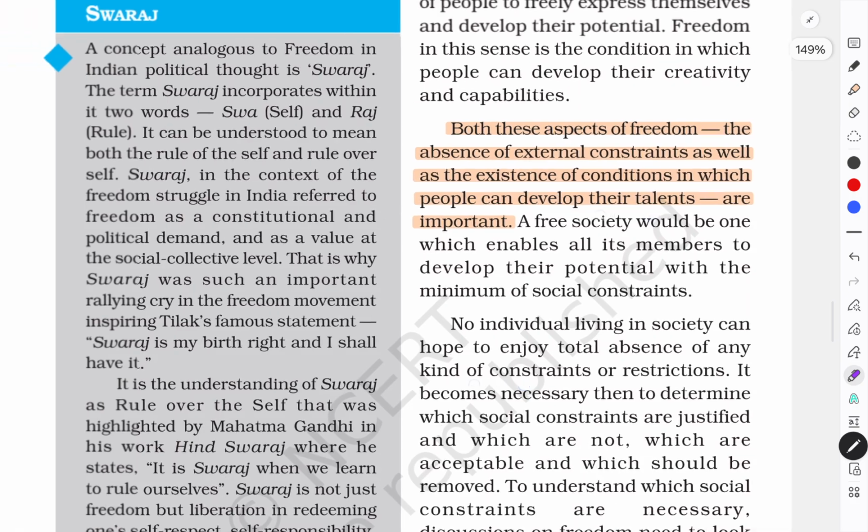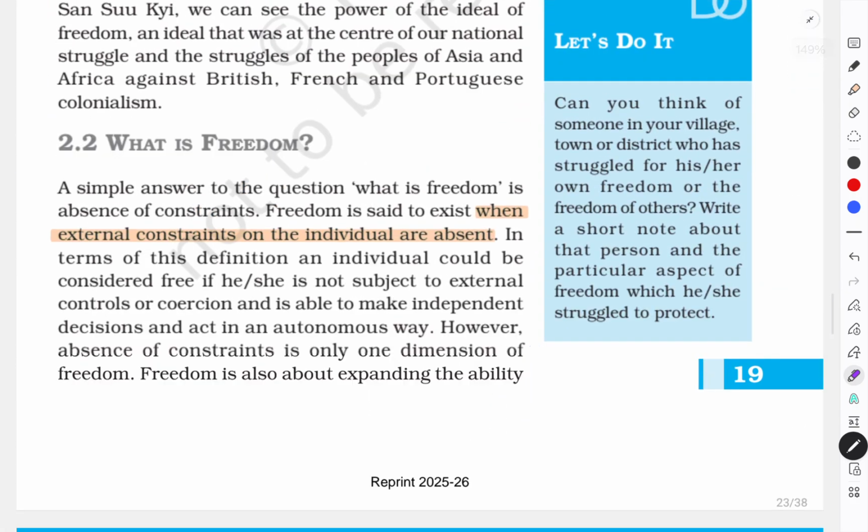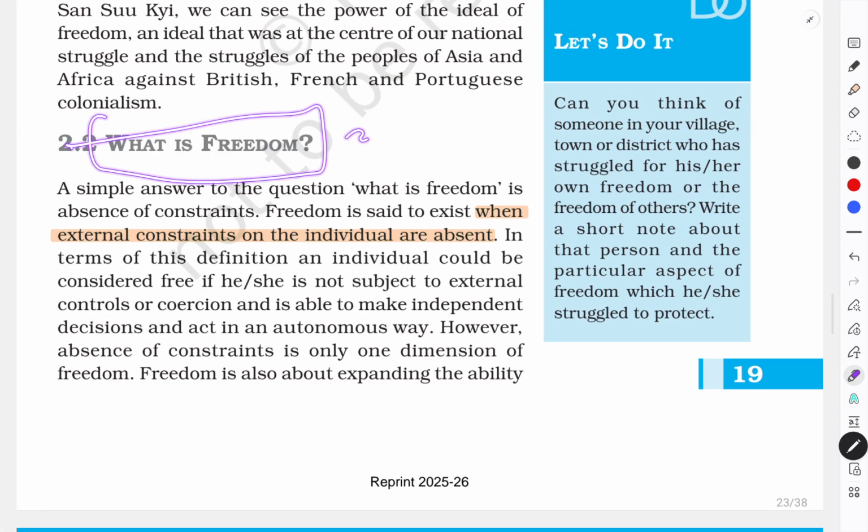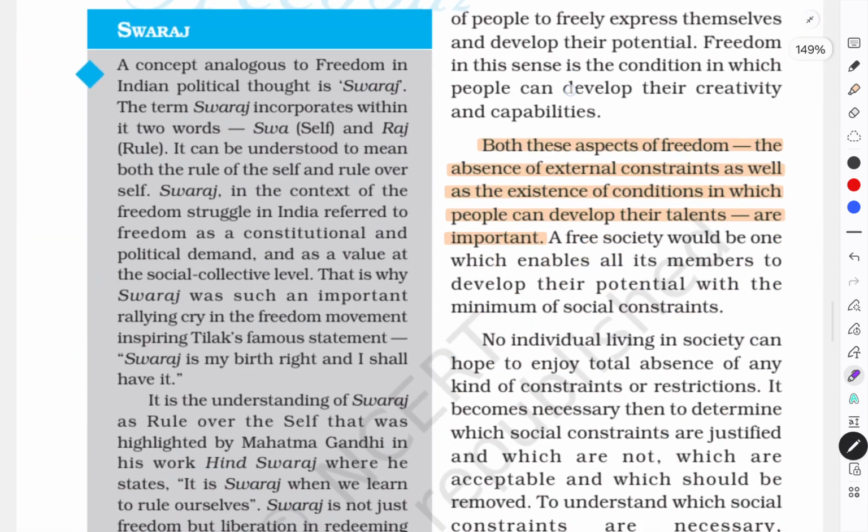So this is what NCERT is actually talking about, what is freedom. This is number one, absence of external constraints. Just remember the keywords. And the second thing is opportunities. If both the conditions are present, then only we say that yes, there is freedom.